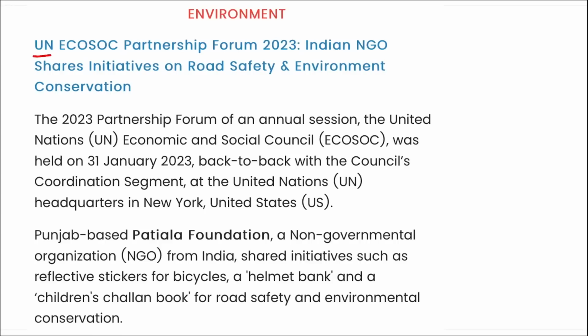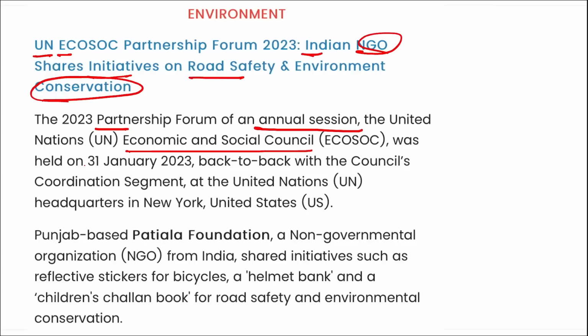Next, UNESCO Eco, that is ECOSOC, is basically the Economic and Social Council Partnership Forum. India NGO shares initiatives on road safety and environment conservation. The 2023 Partnership Forum of the annual session of the United Nations Economic and Social Council was held from 31st of January back to back with the Council's coordination segment at UN headquarters in New York, United States.